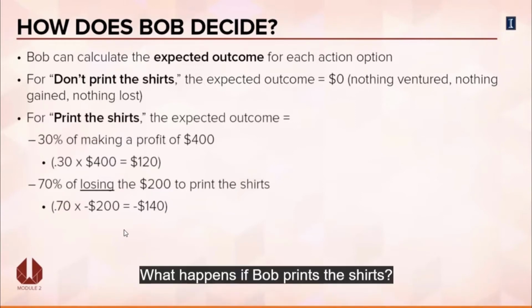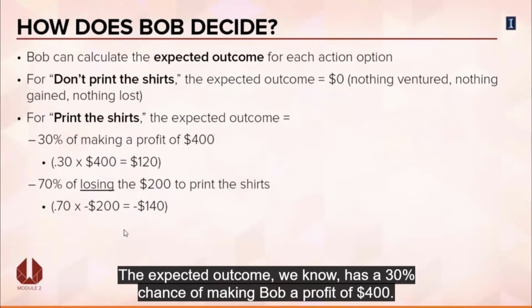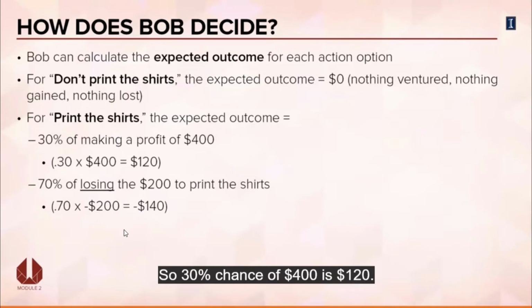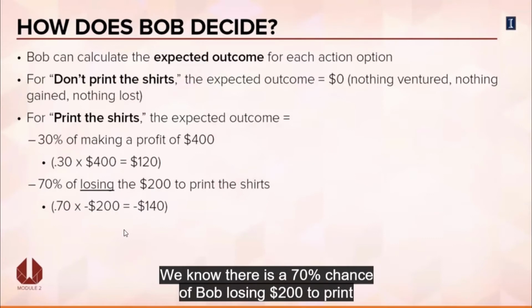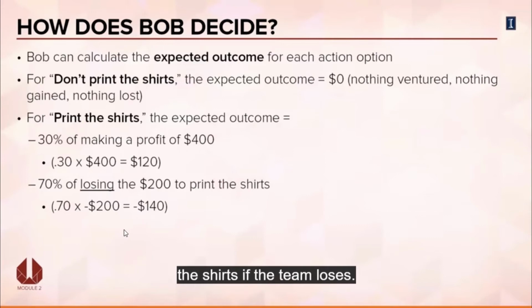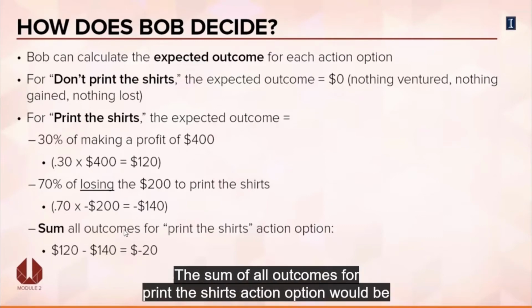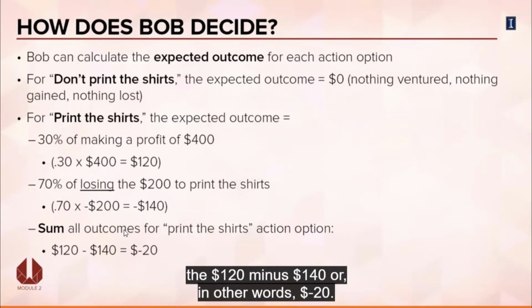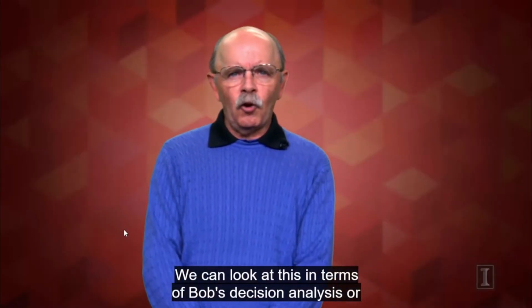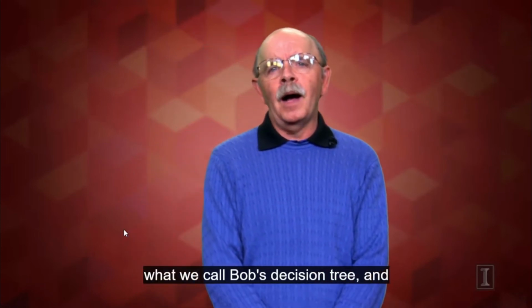What happens if Bob prints the shirts? The expected outcome, we know, has a 30% chance of making Bob a profit of $400. So 30% chance of $400 is $120. We know there's a 70% chance of Bob losing $200 to print the shirts if the team loses. So that's 70% of minus $200, or minus $140. The sum of all outcomes for the print the shirts action option would be the $120 minus $140, or in other words, minus $20.